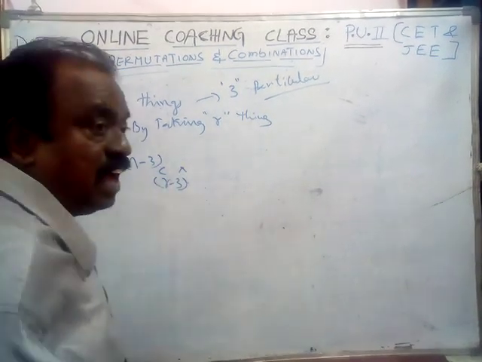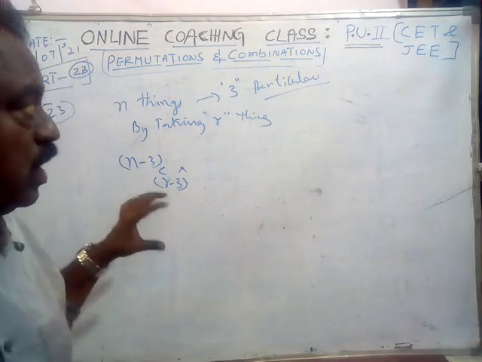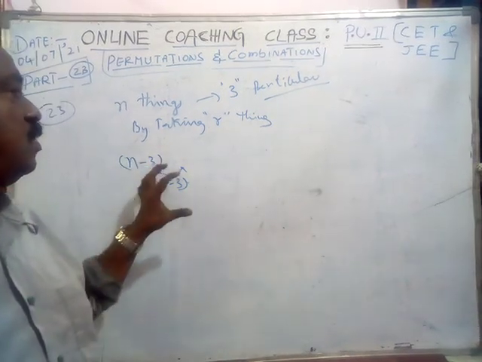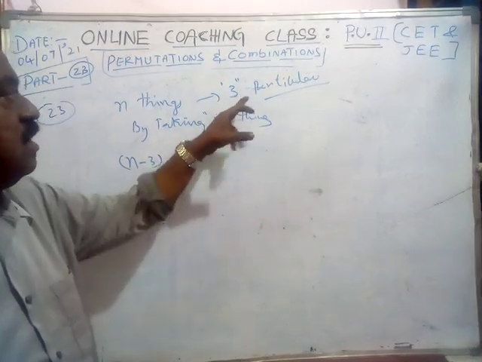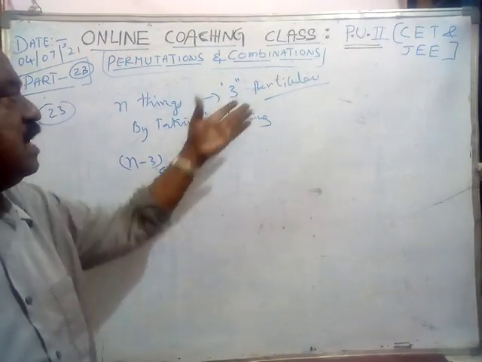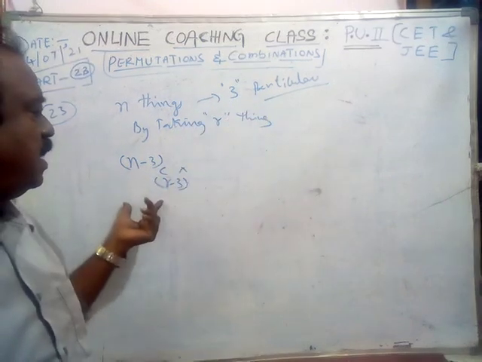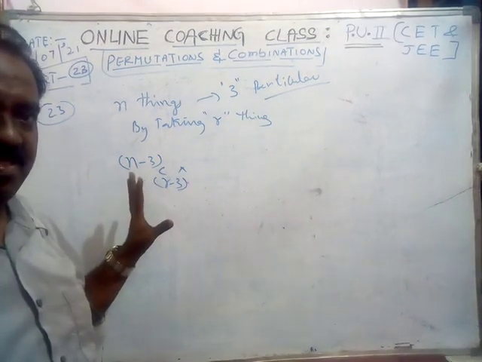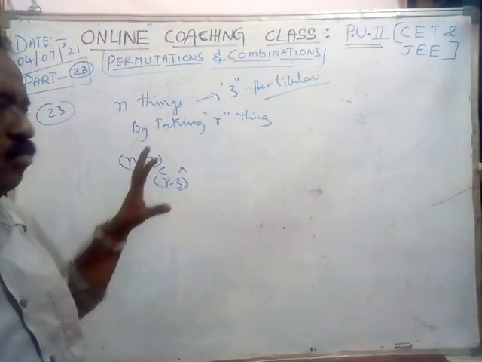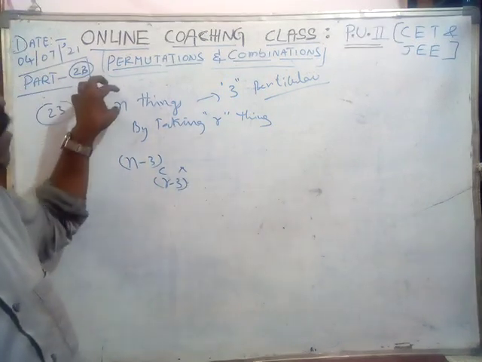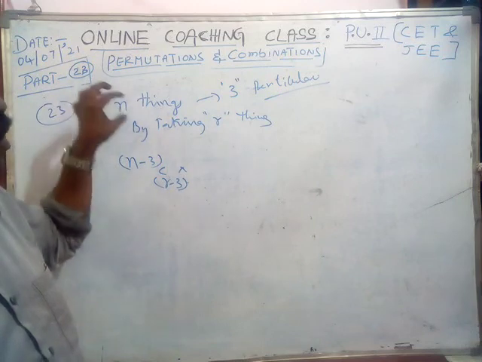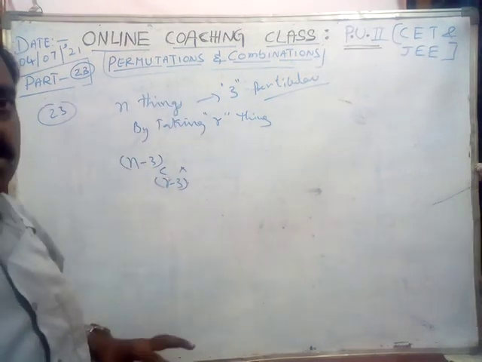First I select, in order to arrange those things. Particular 3 things means, without any condition, the 3 things will be arranged here only. No selection. It will come under arrangement. Suppose 10 members are there, then you have to arrange 6 members.